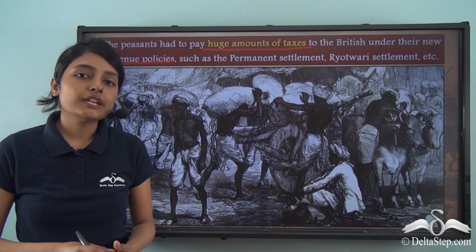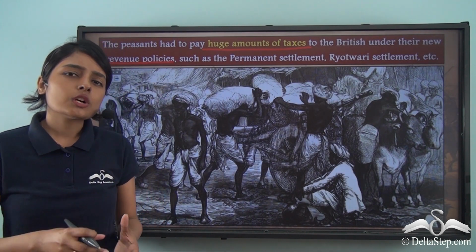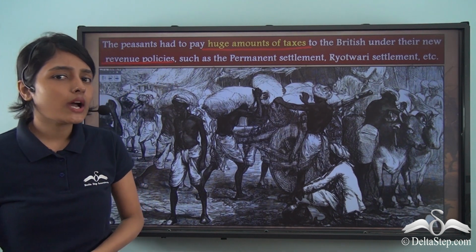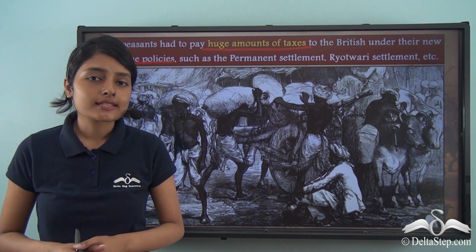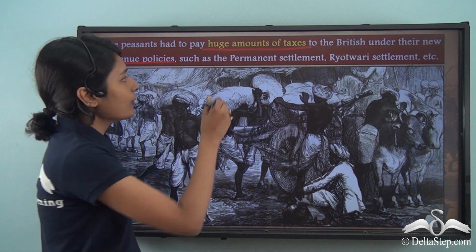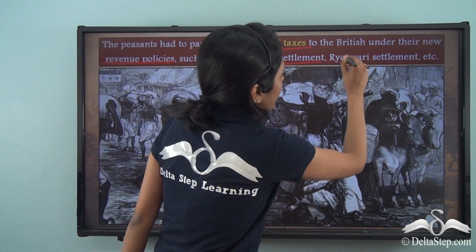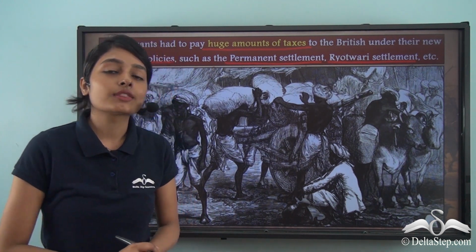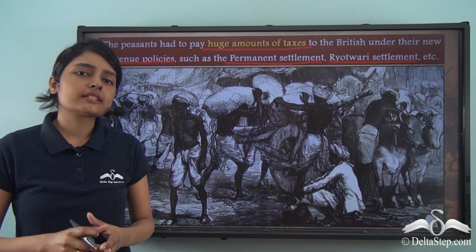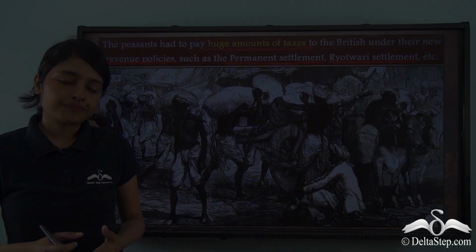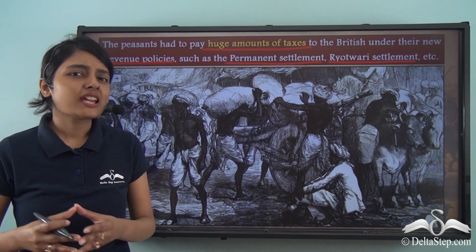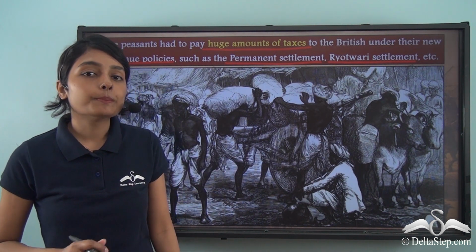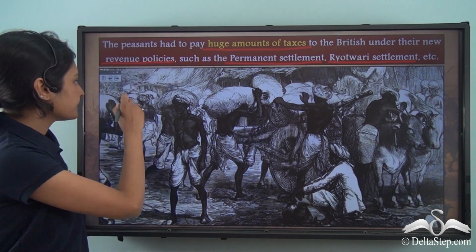The East India Company wanted to maximize its revenue. It wanted to extort everything that the people of the Indian subcontinent had, which is why it implemented many revenue policies. Revenue policies such as the Permanent Settlement, Ryotwari Settlement, or even Mahalwari Settlement imposed very heavy taxes on the peasants. Now it became increasingly difficult for the peasants to pay the taxes. As a result of this, anger and hatred were burning in the minds of these peasants who were suffering under the company's rule in the Indian subcontinent.